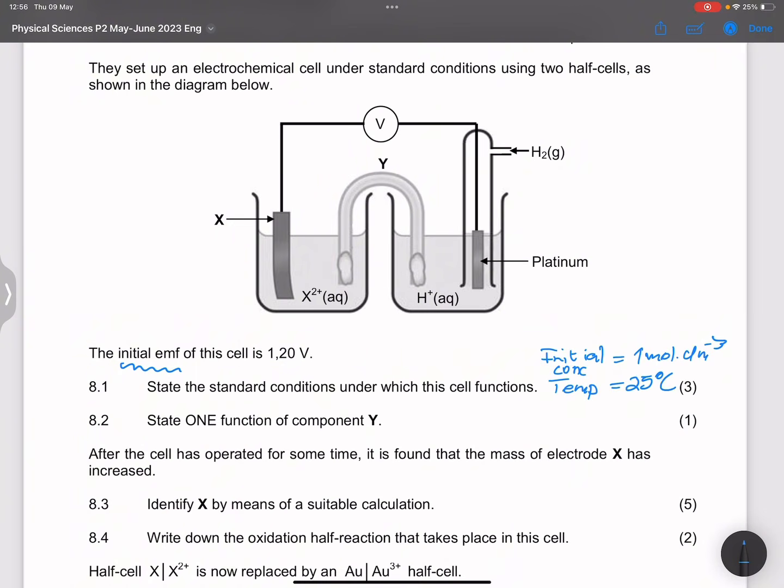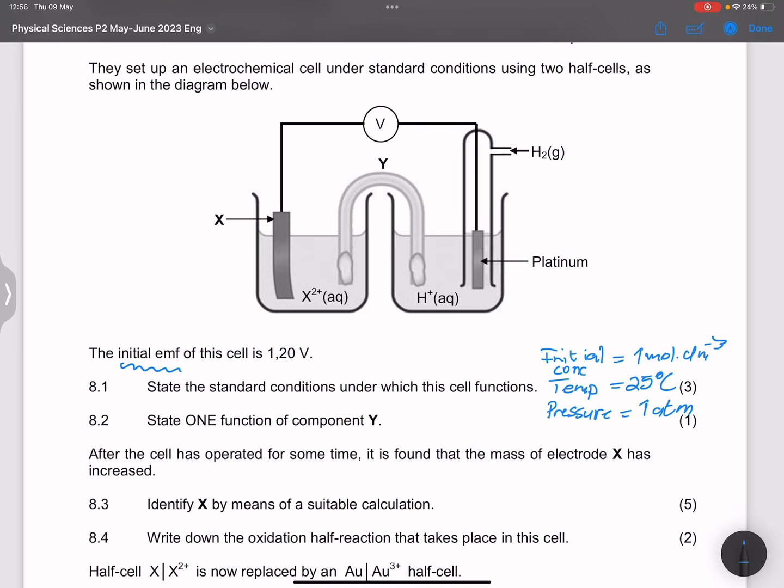That's room temperature. But because one of your electrodes is a gas, we have to also mention pressure. So that the pressure of the gas that is used must be equal to 1 atmosphere, or you can say 100 kilopascals. All right, so those are the 3 standard conditions in this case.